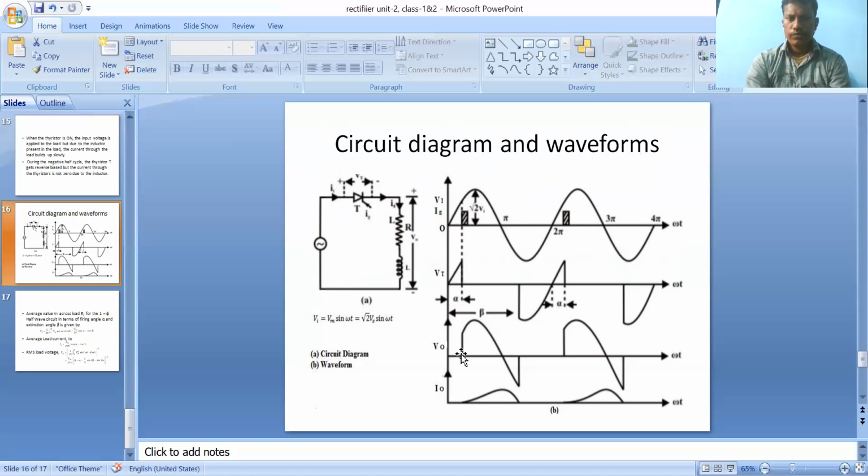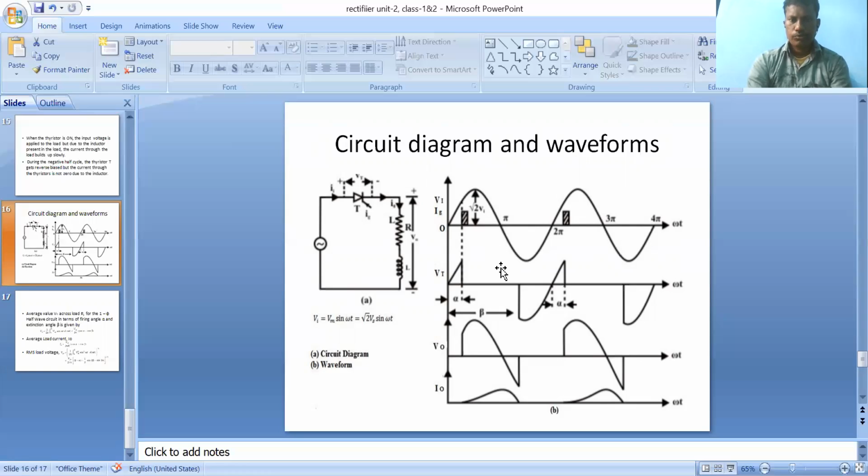At the time of alpha, the thyristor comes into conduction state, so the load voltage develops across RL. So V0 follows the supply voltage up to the end of the first half cycle. The voltage waveform is the same, the current waveform is also the same.